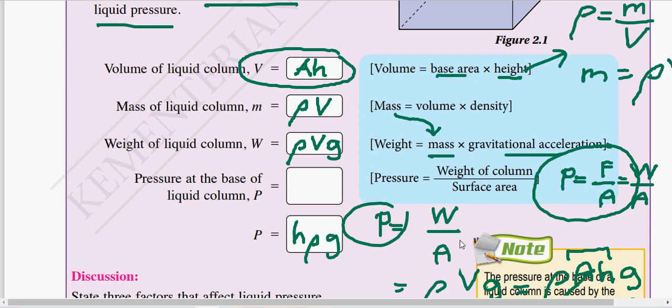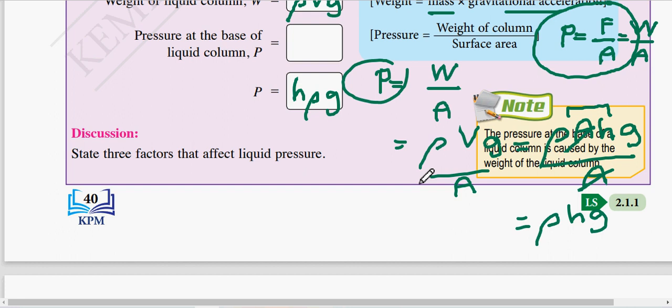I need to memorize that formula. And from this formula, we can say that there are three factors that affect the liquid pressure, which are the depth of the liquid, the density of the liquid, and the gravitational acceleration. Remember the three factors.